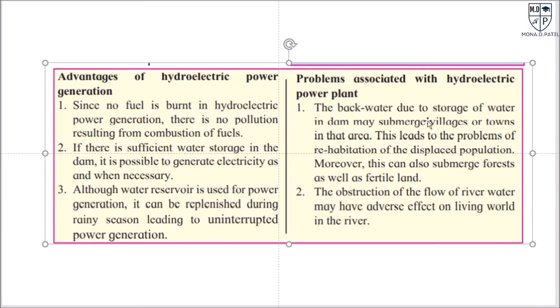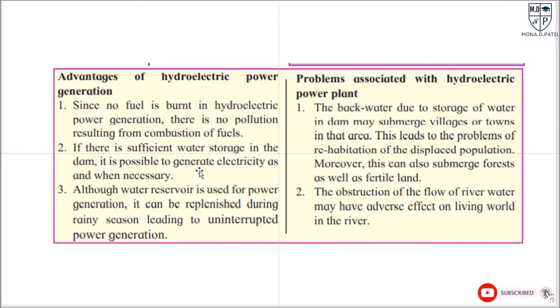But besides these advantages, there are some disadvantages. The backwater due to the storage of water in the dam may submerge villages or towns in that area. This leads to the problem of rehabilitation of the displaced population. Moreover, it can also submerge forests as well as fertile land. The obstruction of the flow of river water may have an adverse effect on living birds in the river. So these are some disadvantages of a hydroelectric power plant.